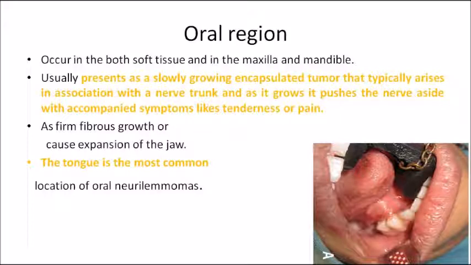If you take a section of it and see it under the microscope, there is a covering, like inside a capsule. So it is an encapsulated tumor, always seen in association with a nerve trunk. There will be a nerve trunk associated with it, and as the lesion grows, it will push the nerve trunk to one side.